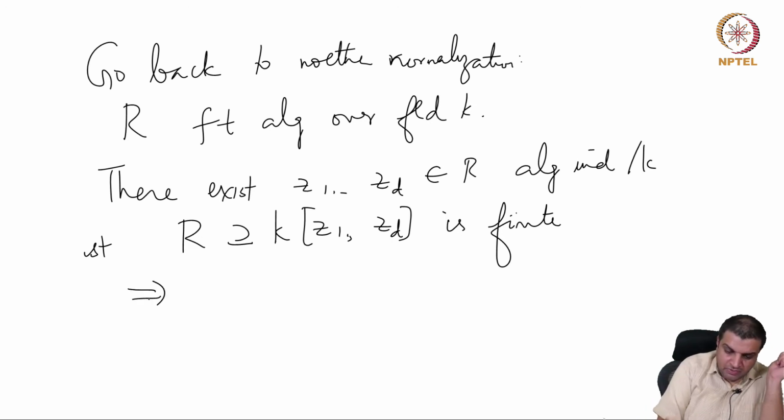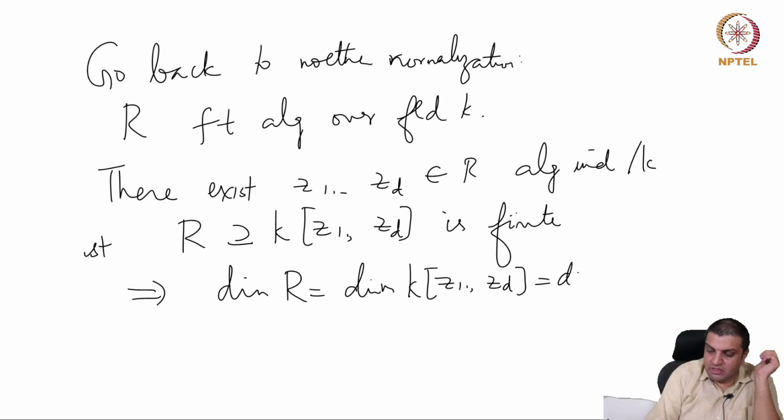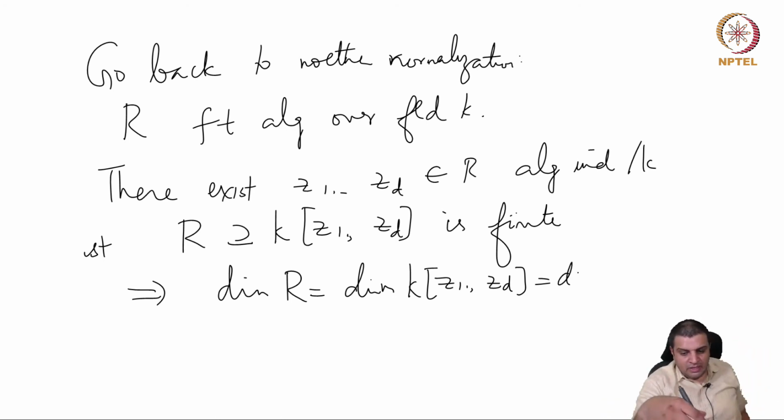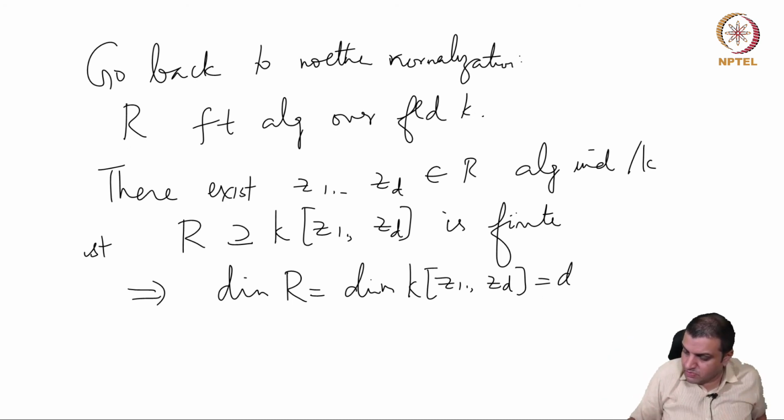And from this, by looking at integral extensions, we had also known that the dimension of R equals d, the dimension of this polynomial ring. So this was the d that came in the proof. So the dimension of R is some integer, whatever that integer d is, and that's exactly the largest number of algebraically independent elements that one can find inside R. And then at that point it is finite.